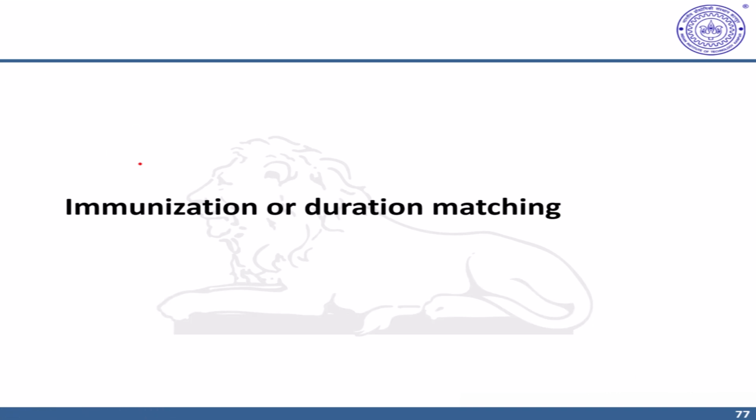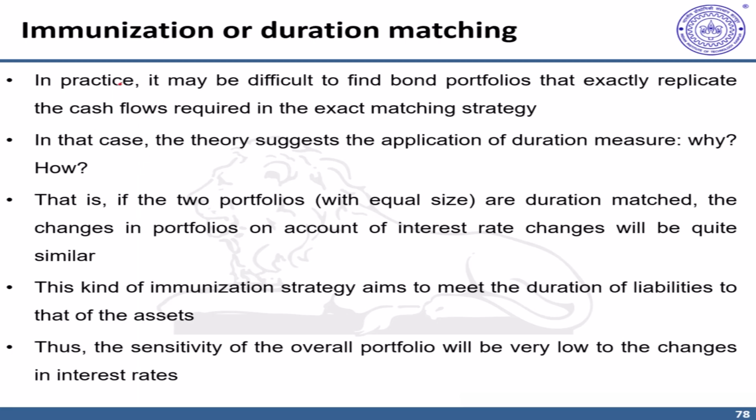In this video, we'll discuss the immunization or duration matching strategy. In the previous video, we discussed that one can match the cash flows of assets and liabilities to make your portfolio less sensitive to interest rate changes. However, in practice, it is very difficult to find bond portfolios that exactly replicate your liabilities and their cash flows. In that case, theory suggests that application of the duration measure is very useful, because the duration measure precisely captures the sensitivity of a bond to interest rate changes. So if two portfolios are duration matched, chances are these two bond portfolios have similar sensitivity to interest rate changes, and this kind of immunization strategy aims to match the duration of liabilities to that of assets.